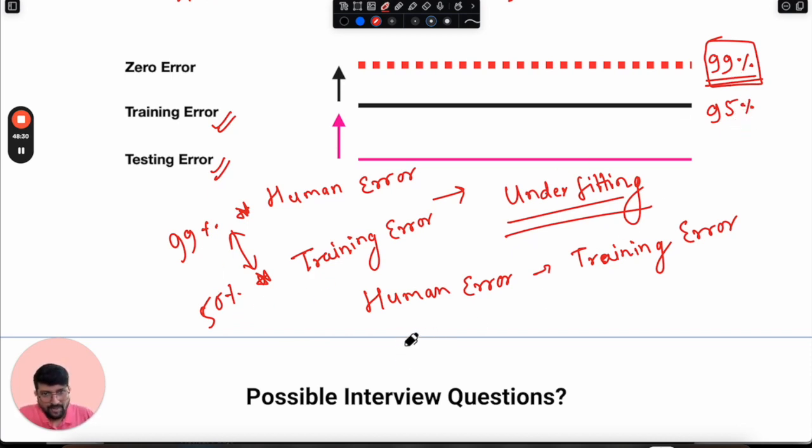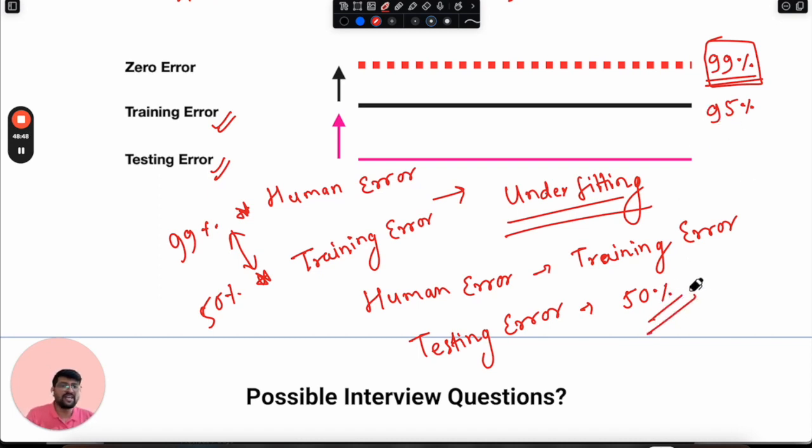But when we tested our trained model, the gap between training error and testing error was very huge. Testing error, we observed, is still at 50%. So the gap between training error and testing error is still very huge. In that case, our model is suffering from the overfitting problem.